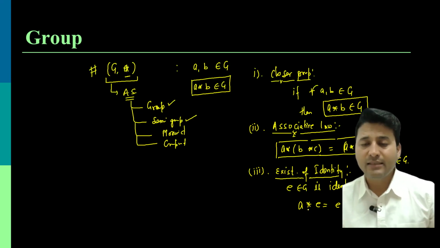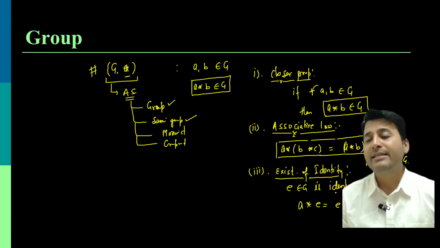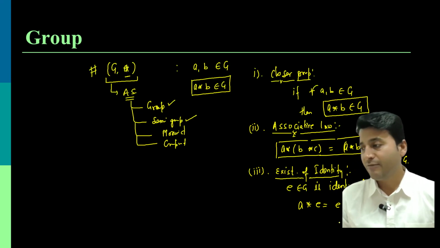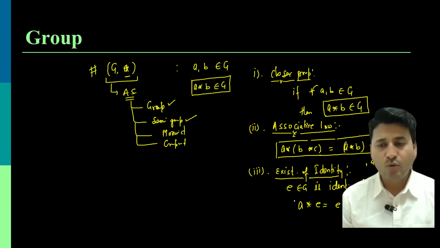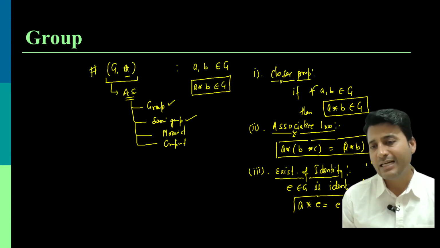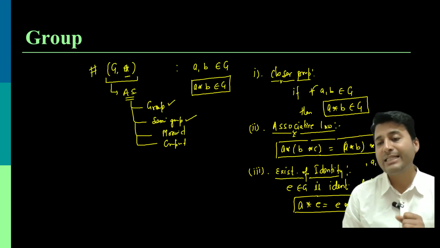That's why, whether it is operated from the left side or the right side, they should give you the same output, which is the element itself. And if it holds, we call E the identity element. Let me give an example to be more clear on this identity element.